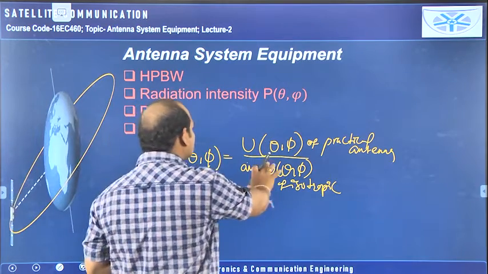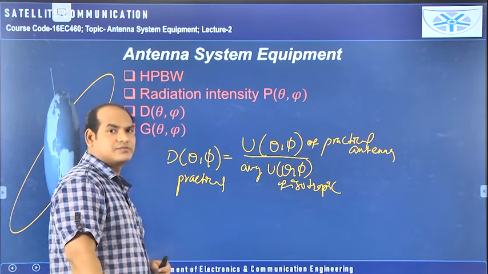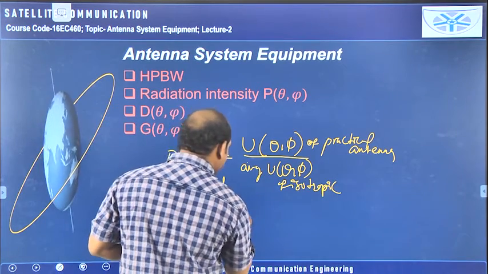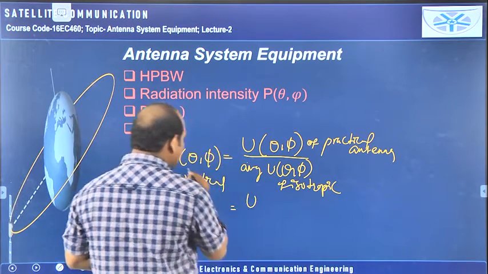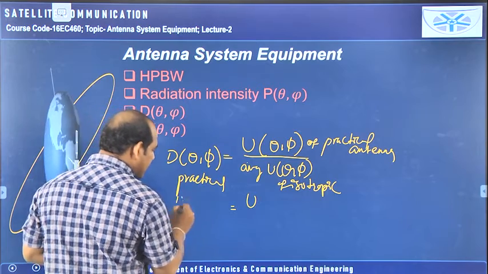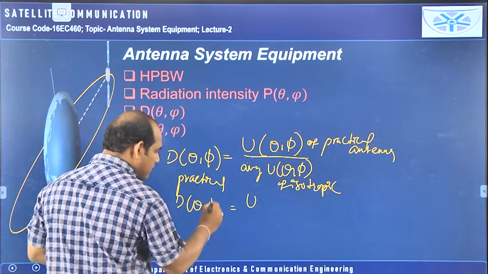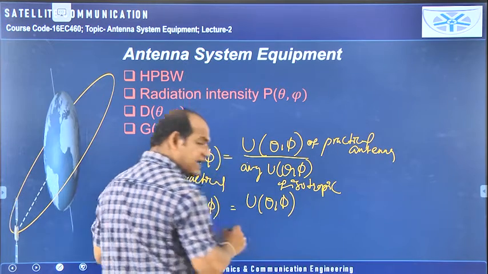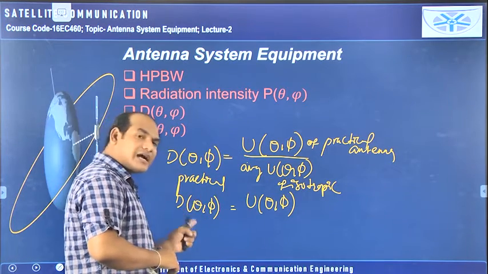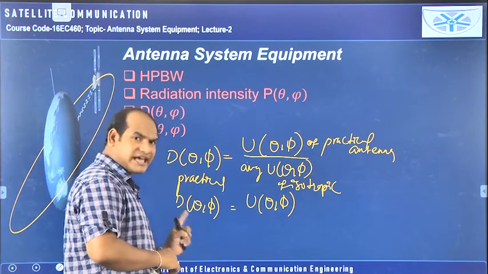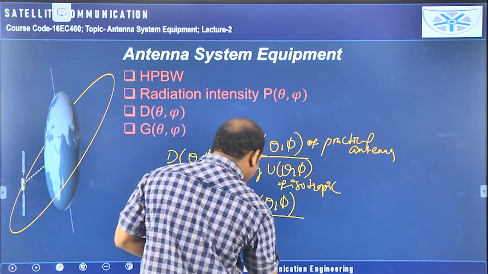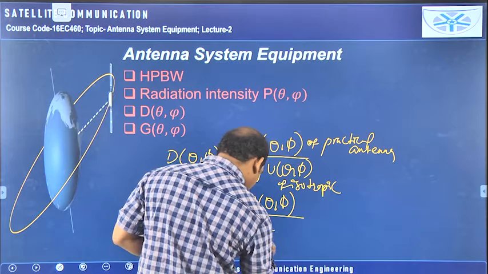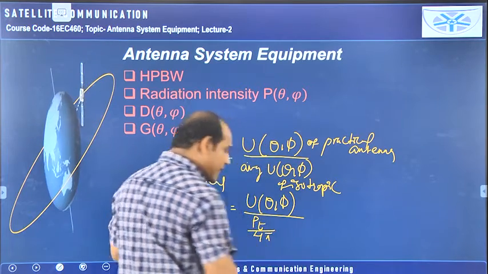The ratio of these two will be taken as the directivity. So I can rewrite it like this: D of theta comma phi for the practical antenna is equal to U of theta comma phi, the radiation intensity of the practical antenna for which we are calculating the directivity, by Pt by 4 pi.